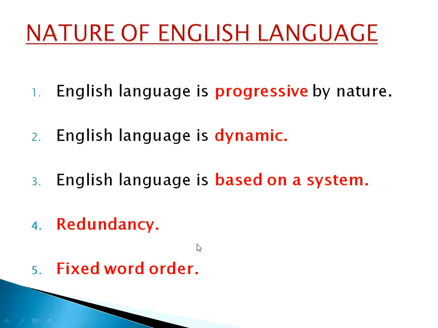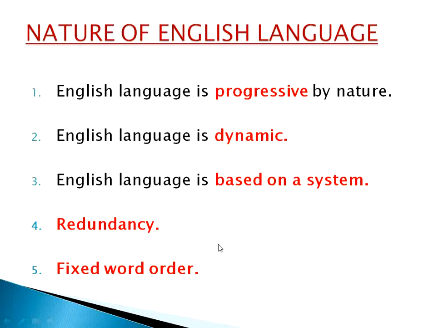Without this particular basic form, you cannot create any sentence. In English, to make a sentence, you will have to follow a particular word order. And in the sentences, every word has a relationship with each other. Getting the point? For example, if I say the hunter killed the tiger, the hunter killed the tiger.